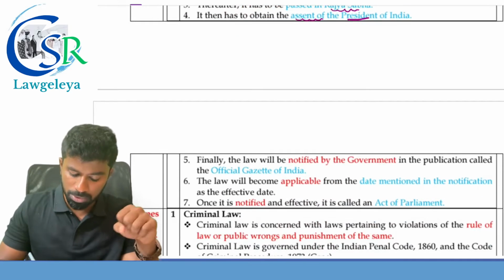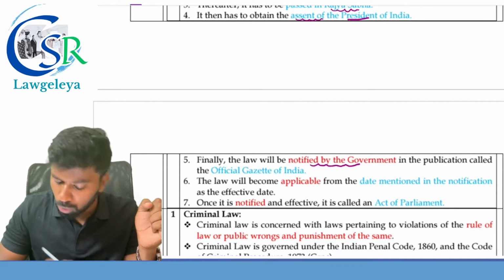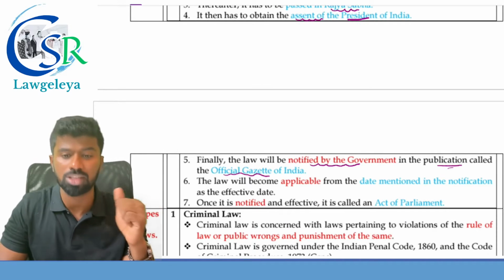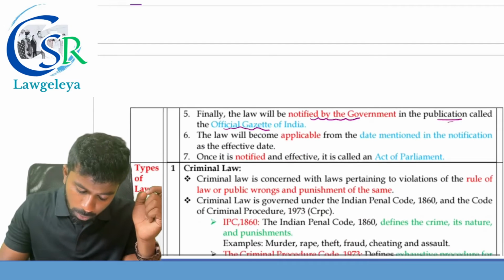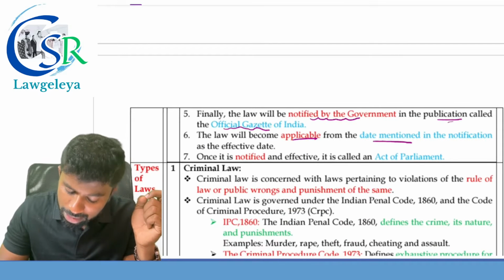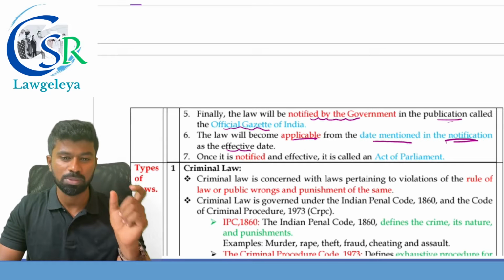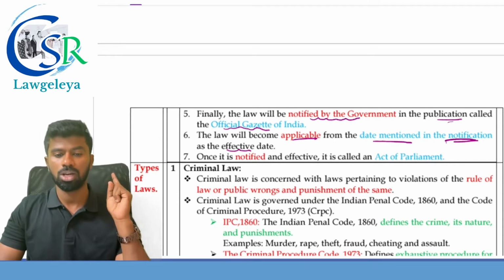Finally, the fifth step is the law should be notified by whom? The government. In what? In the publication called what? The Official Gazette of India. And the law will become applicable from the date mentioned in the notification as the effective date. That is the date specified by the government in the Official Gazette.